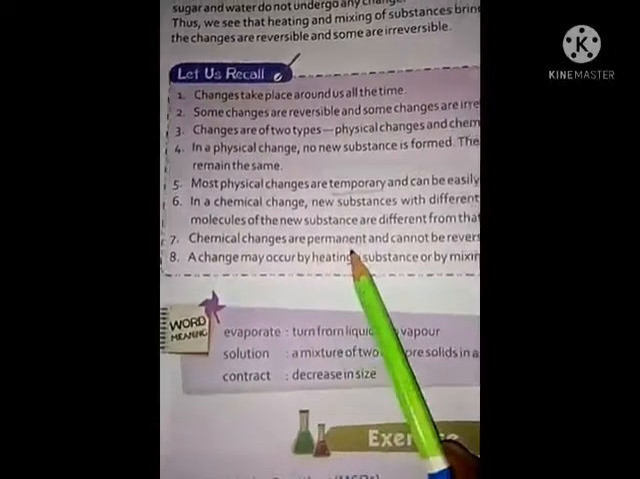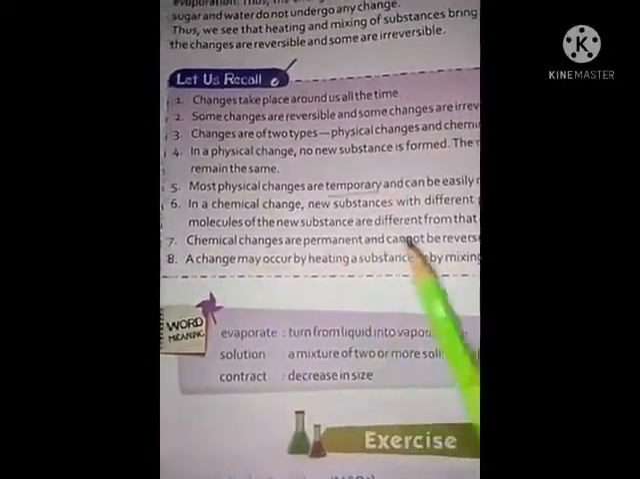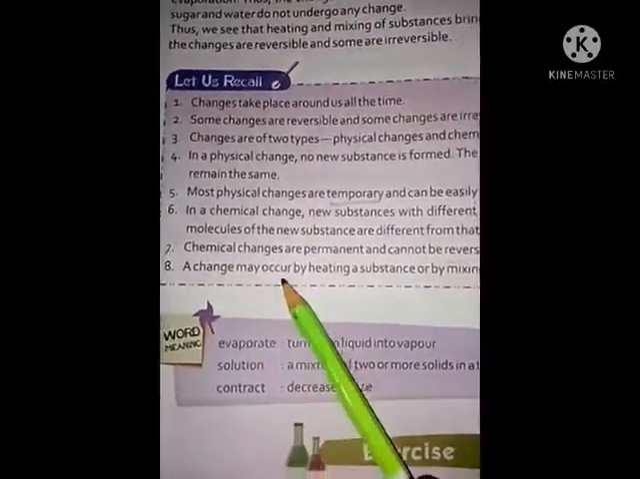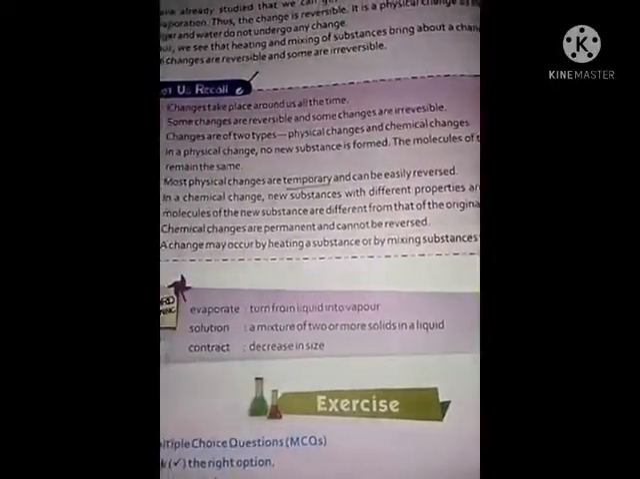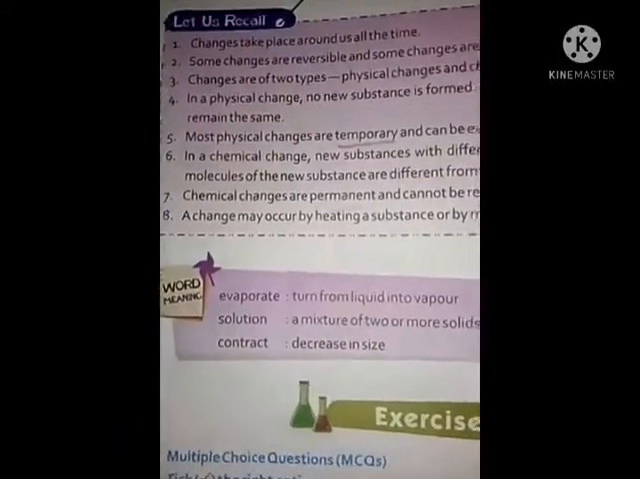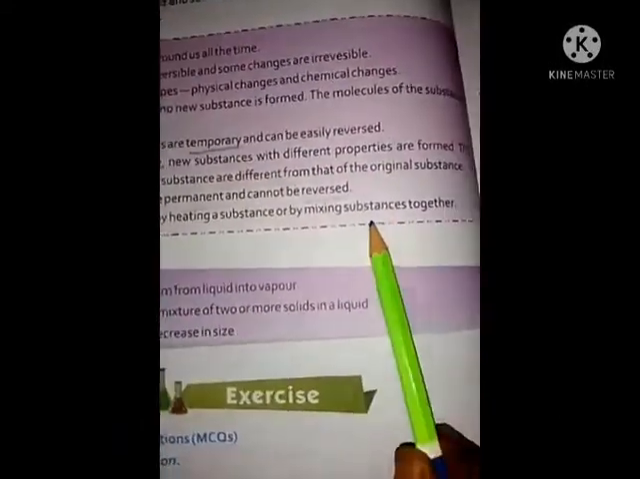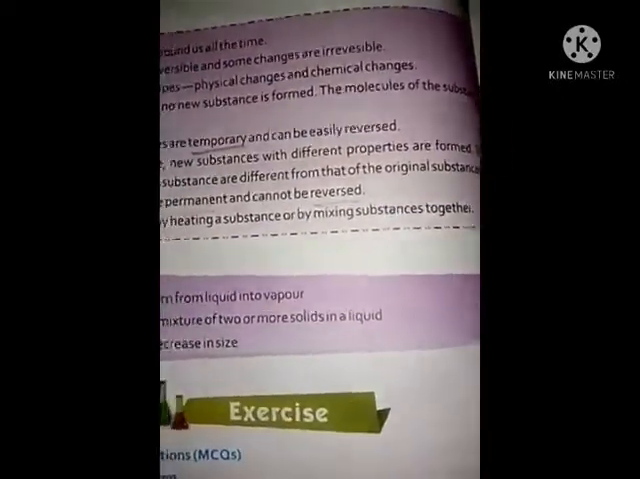Chemical changes are permanent and cannot be reversed. They are irreversible. A change may occur by heating a substance or by mixing substances together, mixing one or more substances together.